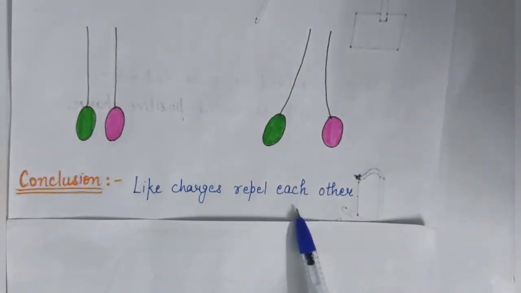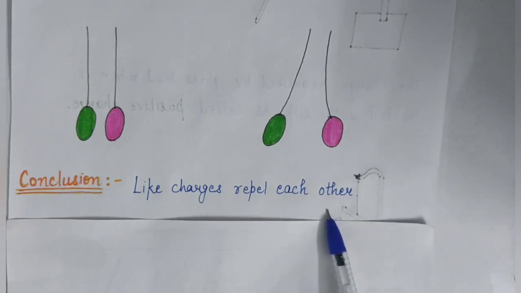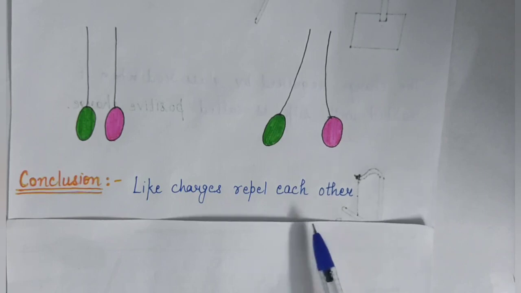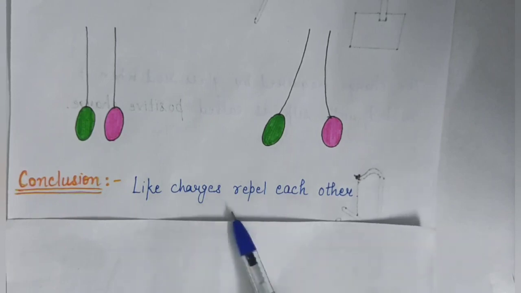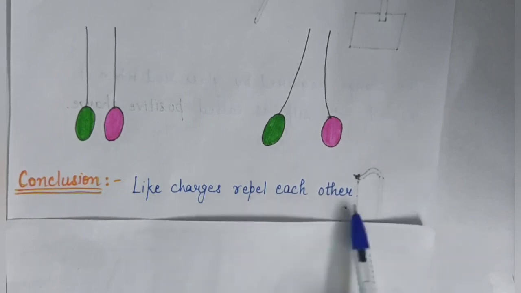Similarly, if we repeat this activity using two pen refills, and we rub the refills with polythene, then again the same charge is accumulated on the refills, and we will observe that a charged refill repels another charged refill. Why? Because the same kind of charge is accumulated on both the refills by rubbing with polythene. It means like charges always repel each other.